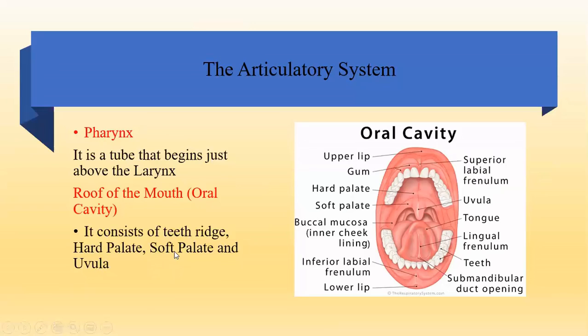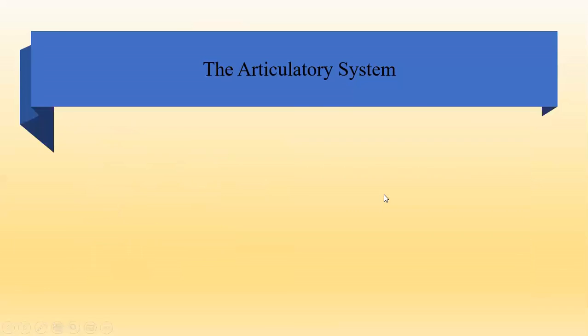See, जब हमें गला दुखता है, हमें गार्गल करना पड़ता है, वो सॉफ्ट पैलेट और यूवुला के उधर हमें इन्फेक्शन होता है. फिर बात करने में भी हमें तकलीफ रहती है. When we have problems even to talk, why? Because these are the parts that we use even in order to talk. So if there is any infection here, it will affect even the way we speak. We have difficulty to speak if this part is affected. So this part forms part of the articulatory system.